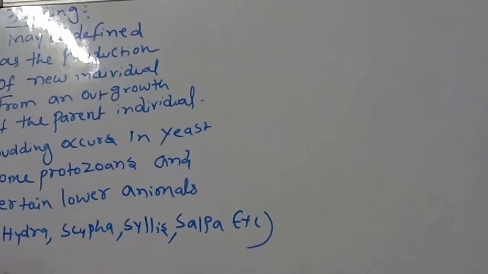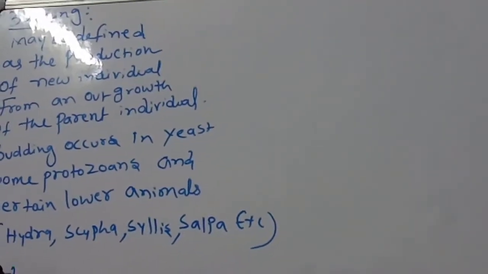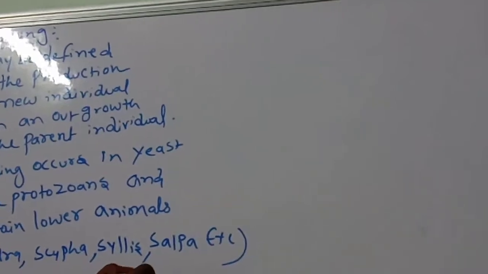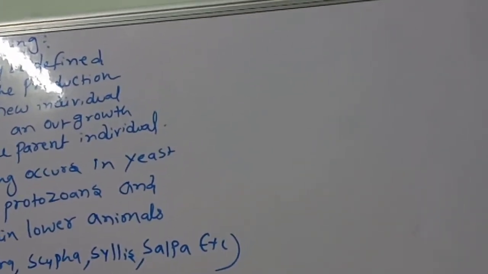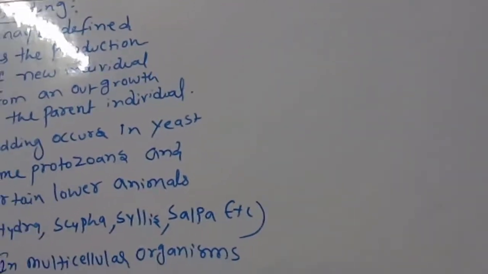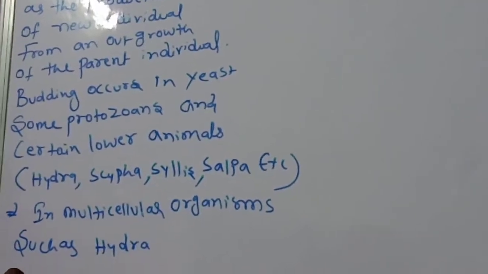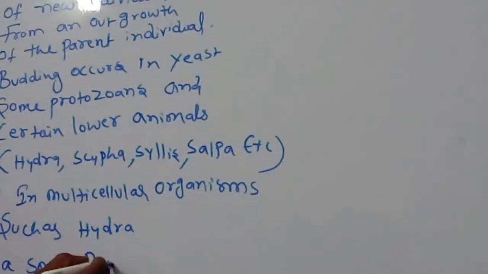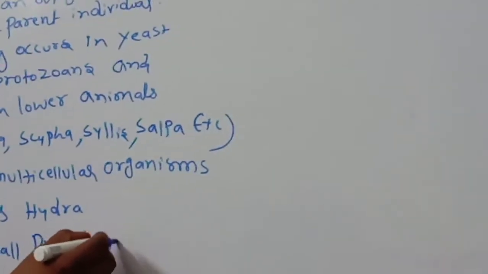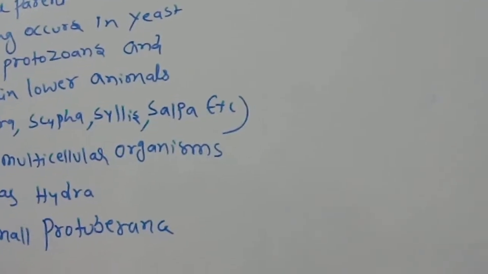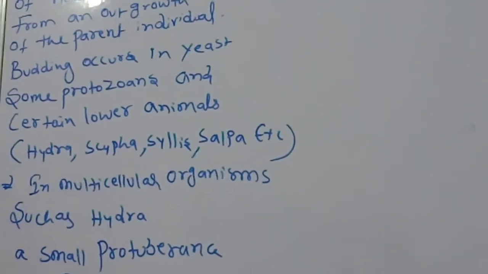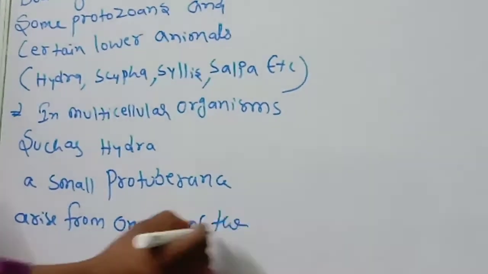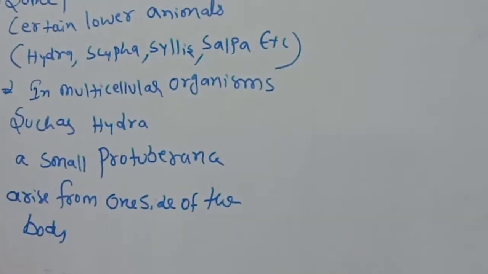Okay, children. In multicellular organisms such as hydra, a small protuberance arises from one side of the body.